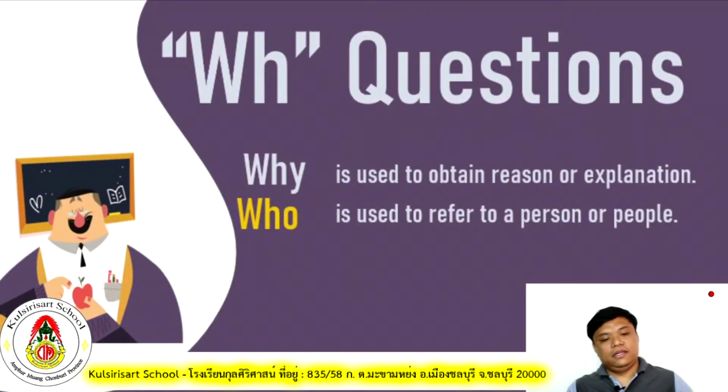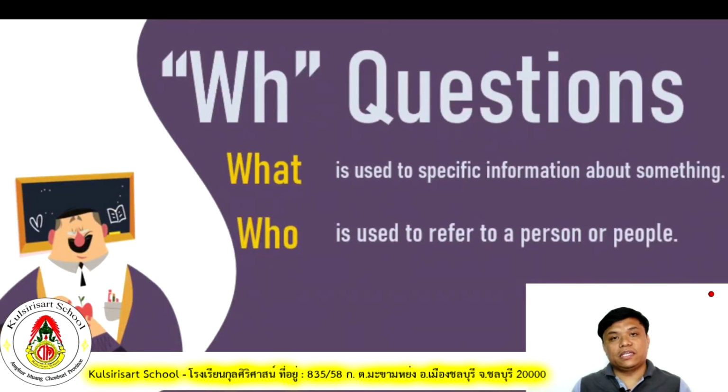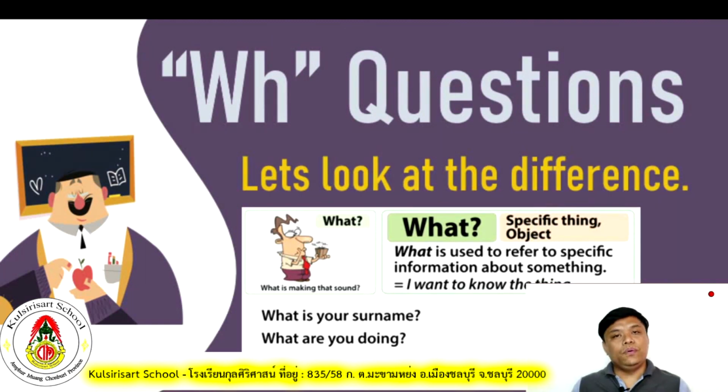For our second topic, we have discussed the WH questions, who and what. Again, who is used for asking about people or a person, and what is used for asking specific information or about something. Up next, we will discuss the other WH questions and present be verb short answers.